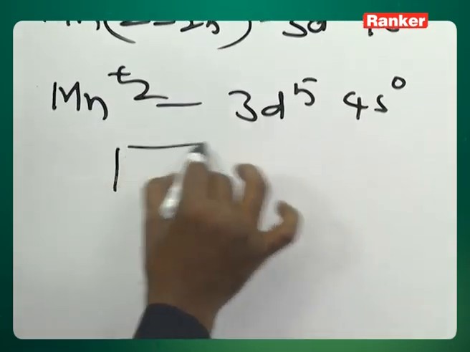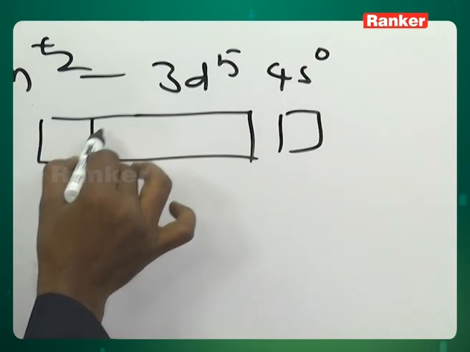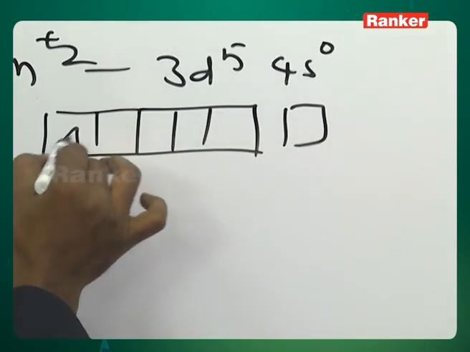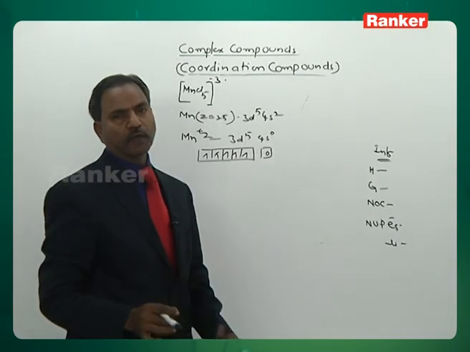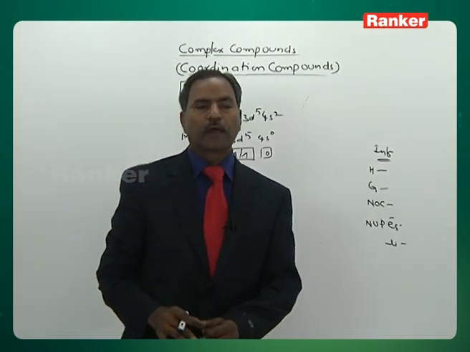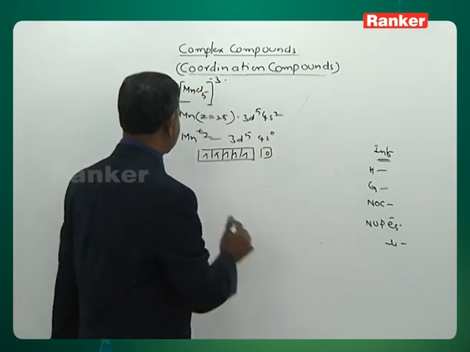I am showing here the free metal ion electronic arrangement. This is the arrangement of electrons in the free metal ion. Let us check the next complex.